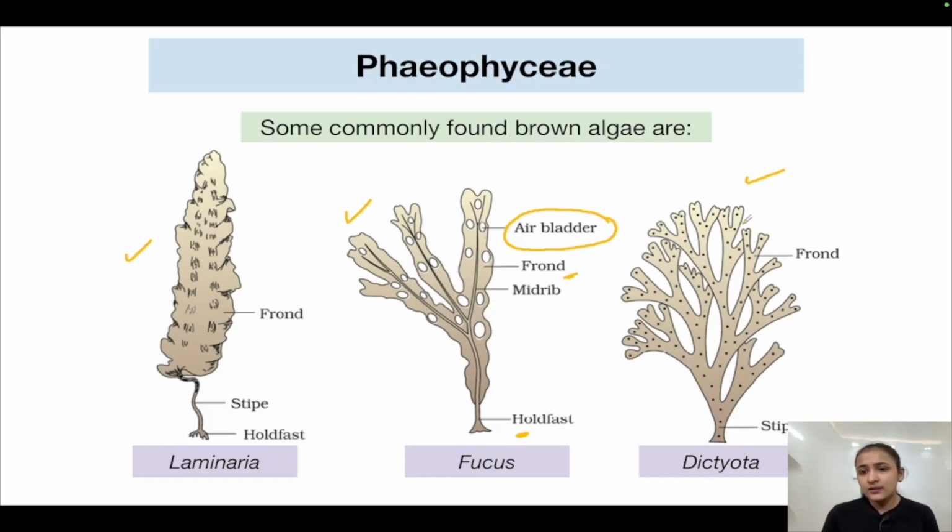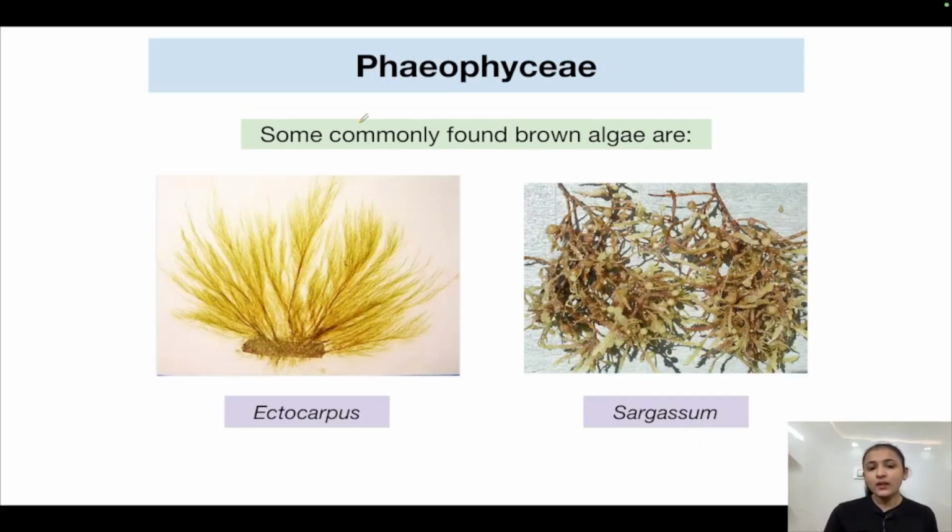In Dictyota, you can see the fronds. It is less branched. It was not at all branched, and this is so highly branched. This is the stipe or the stalk. Laminaria, Fucus, Dictyota, these are some commonly found brown algae. Other commonly found brown algae are Ectocarpus, which we saw initially only, and Sargassum. See how branched this is.